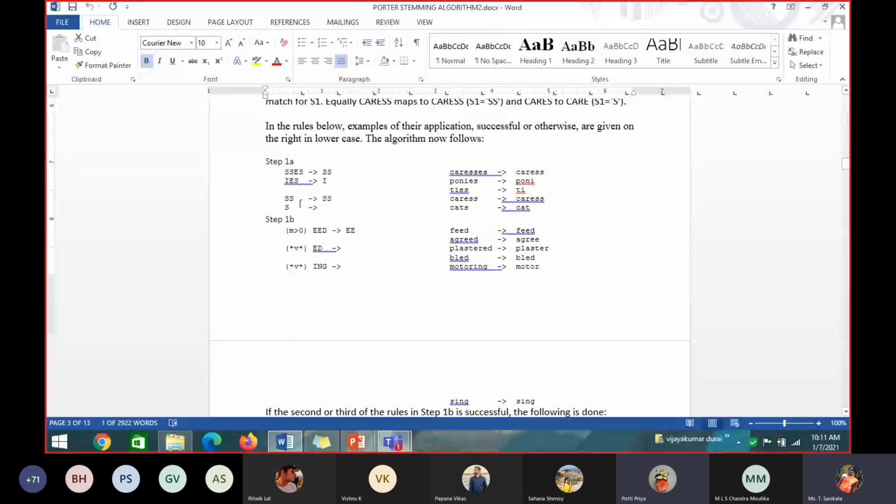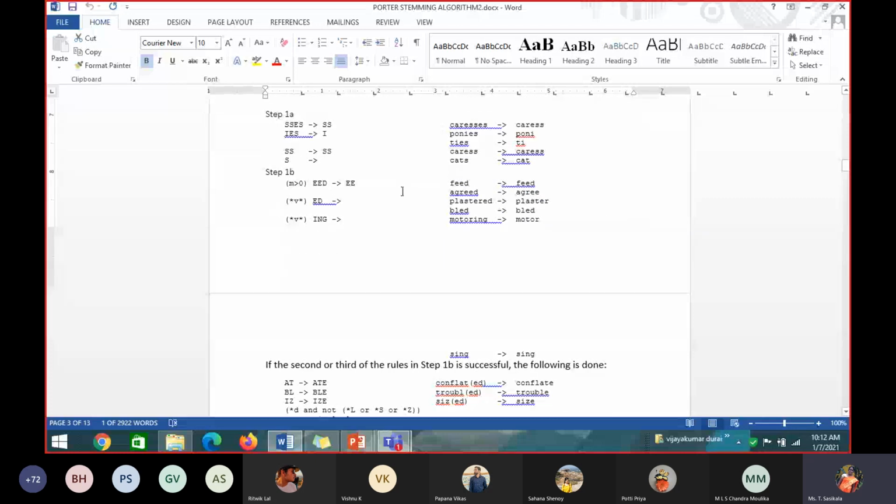Step 1B. Once step 1A is finished, if my word is not satisfied by any rule, for example my word is rationalize, it does not end with SSES, IES or SS, and it ends with IZE, so it will not satisfy any of these. So it will come to step 1B. If M value is greater than 0 and the word ends with EED, it will check, and then EED should be replaced with EE. Otherwise, if the condition is not satisfied, the word will be kept as such. What is the M value for feed? What is the M value for feed, students?